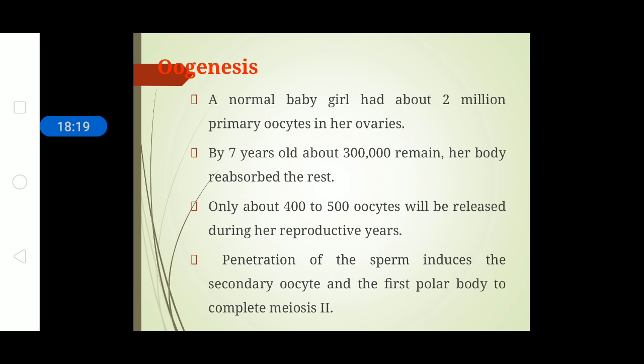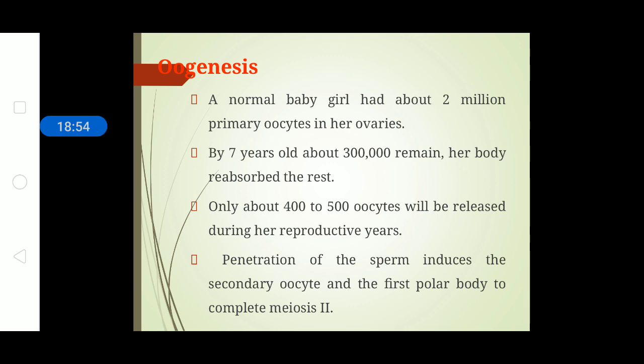An important point to be considered here is that a baby girl who is born has about 2 million primary oocytes in her ovaries. This is in contrast to males, where the sperms develop after puberty, that is, after they attain sexual maturity, whereas in females the primary oocytes, the primordial germ cells which give rise to ovum, are present after birth, which accounts for a huge number of 2 million.